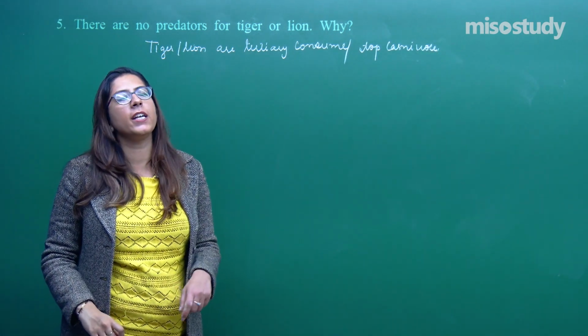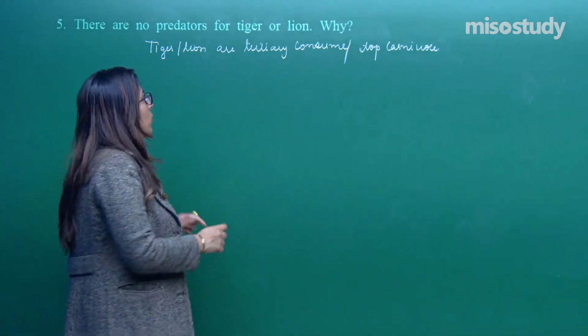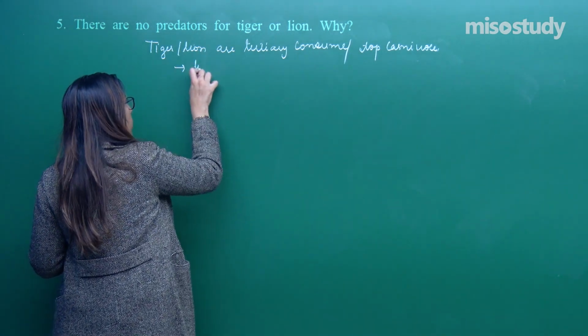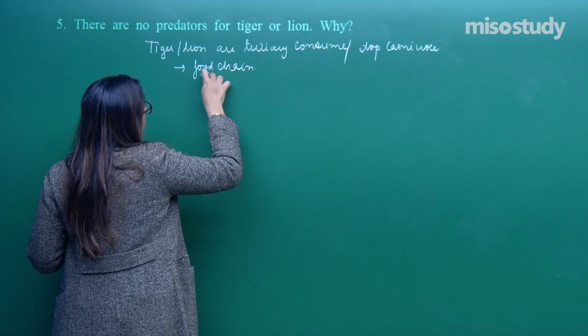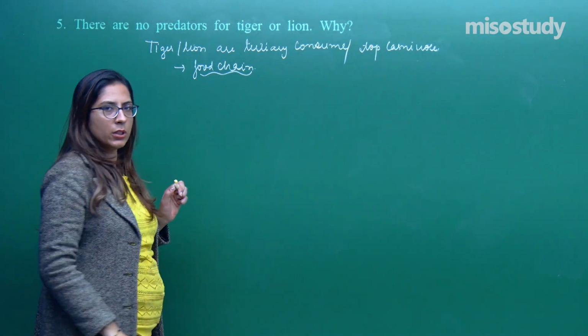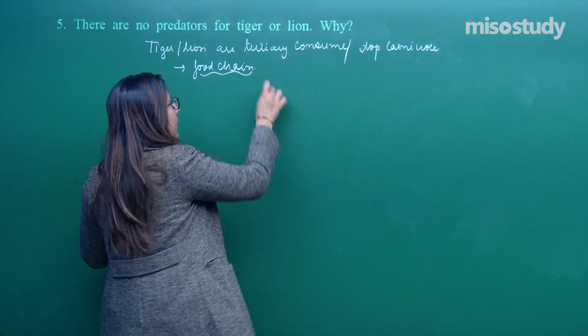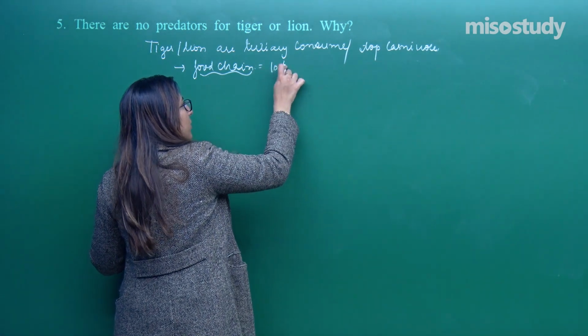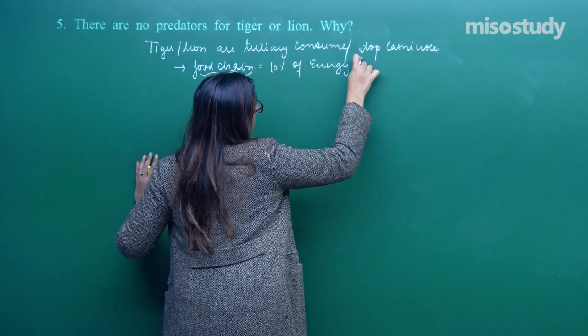For them, no predator exists in nature, because if we talk about a food chain, what is a food chain? It is one in which one organism depends upon another for food. Normally, in a food chain, only 10% of energy is transferred.